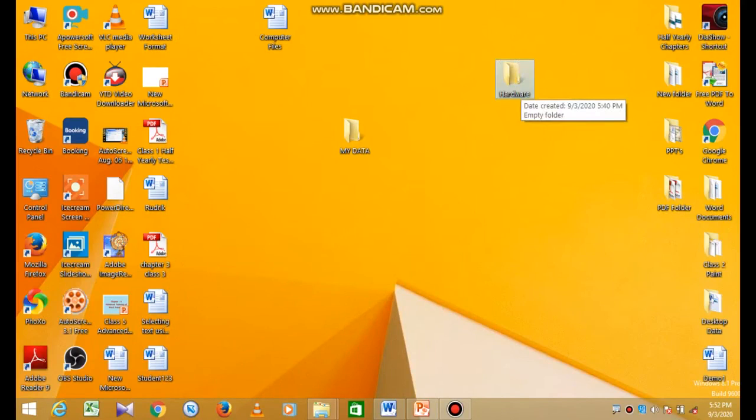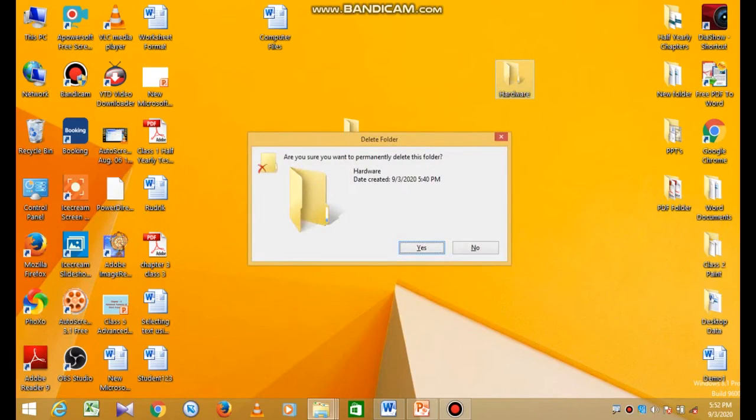Now if you want to delete the file or folders permanently, so again select the folder, okay, and press shift plus delete key from the keyboard. Okay, it will ask you, are you sure you want to permanently delete this folder? If you press no, it will not remove. If you press yes, then it will remove from your computer. I am going to press yes.